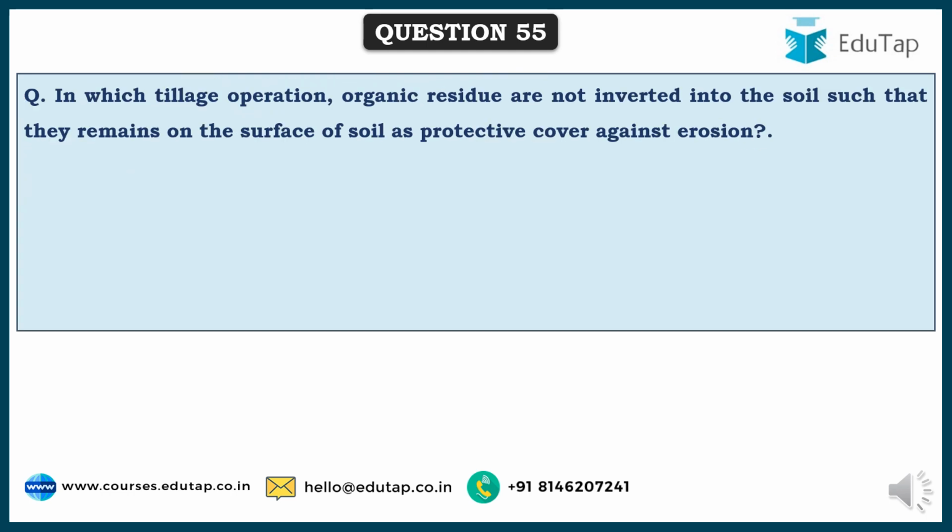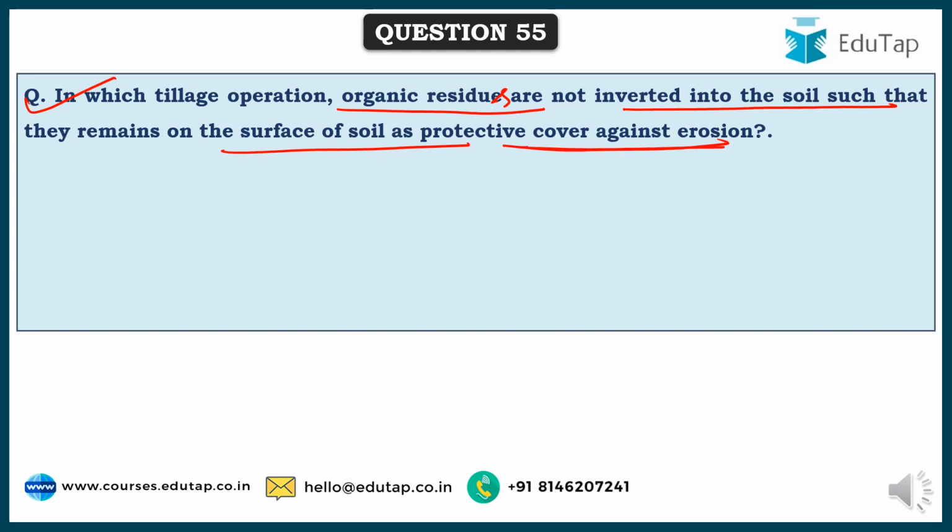So friends, here comes the next question, which says, in which tillage operation are organic residues not inverted into the soil and remain on the surface of the soil, forming a protective cover against erosion.